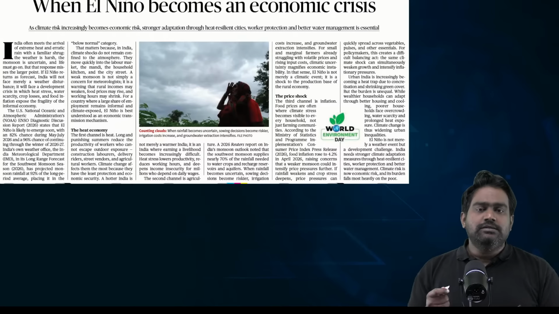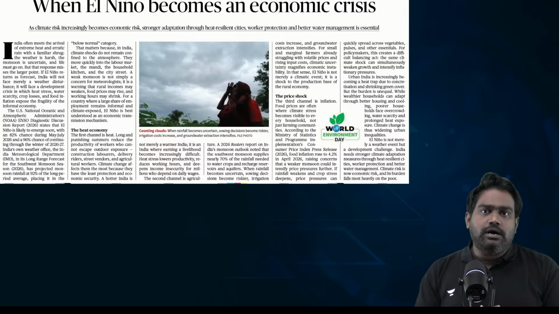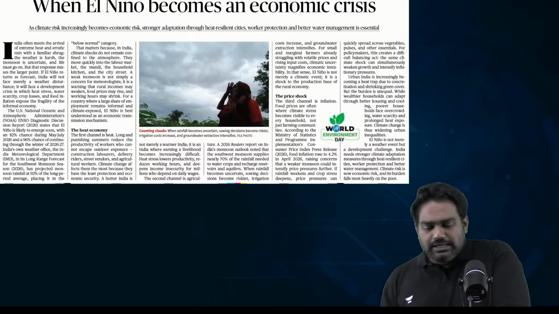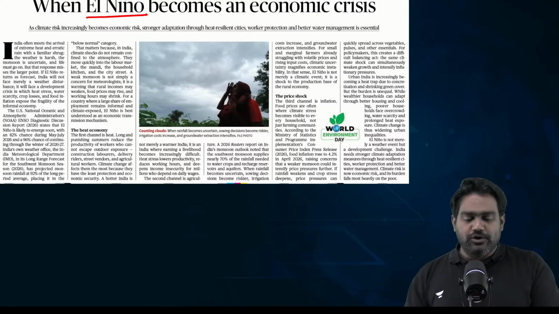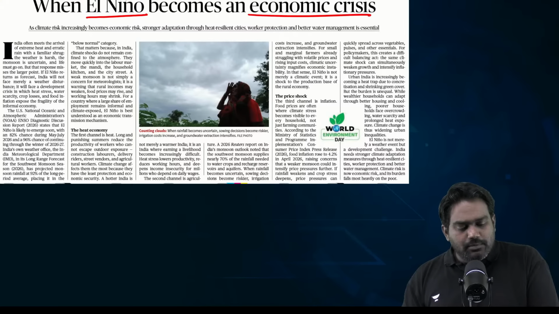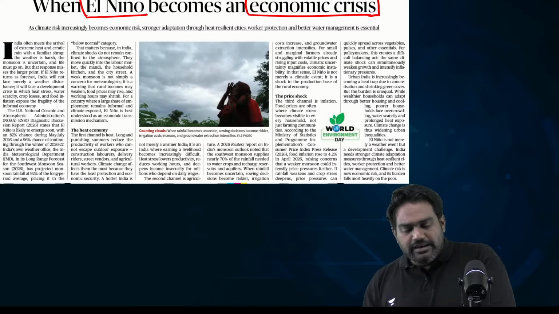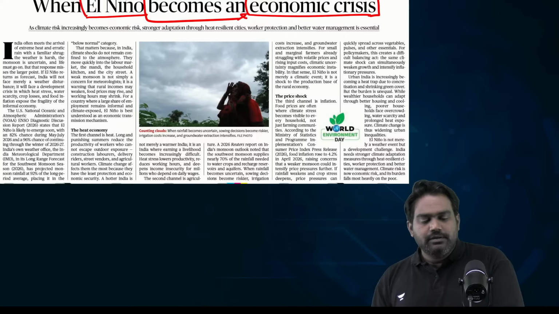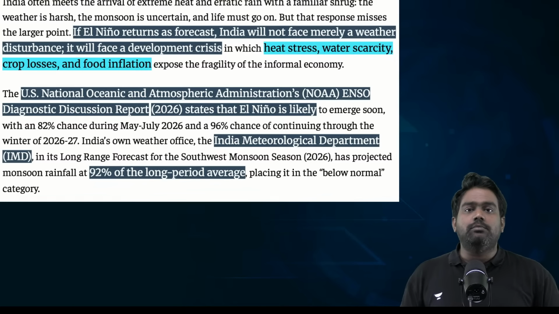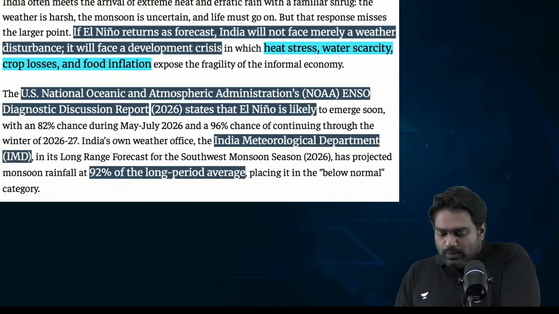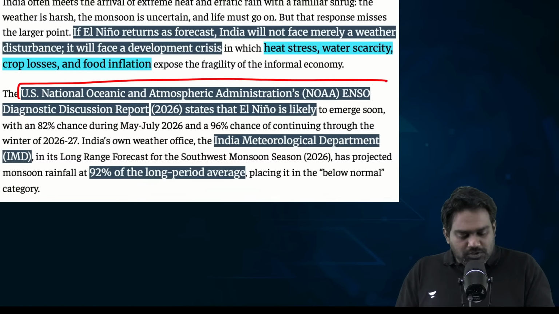Now moving on, there's another environment related article. As I said, The Hindu today carries a number of special articles on World Environment Day. This article helps us understand the impact of El Nino, how it could drive an economic and developmental crisis in India. The emerging El Nino, which is widely predicted, can have a devastating economic, social, and developmental impact on countries like India.